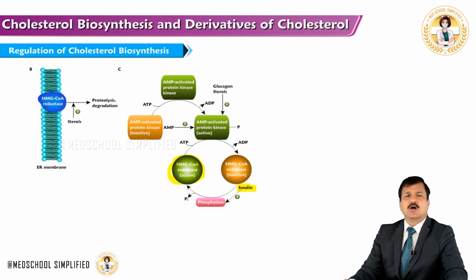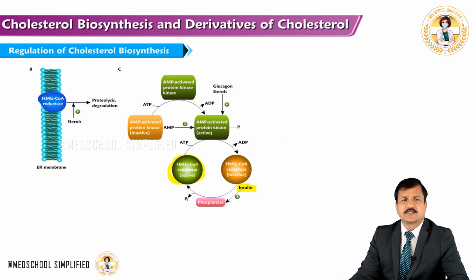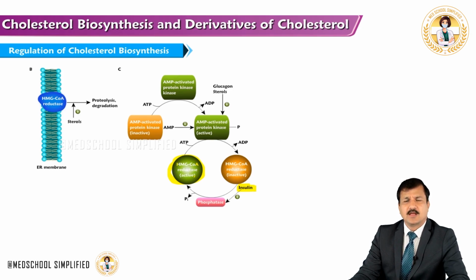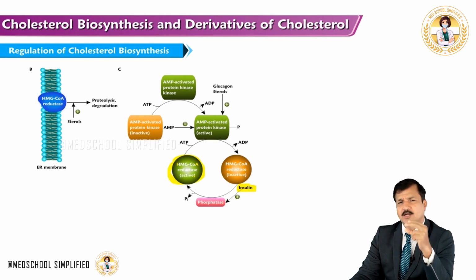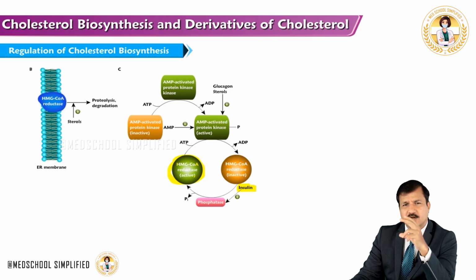Now coming to proteolysis of existing enzyme, that is HMG-CoA reductase enzyme, as it is shown here in the figure B. Now HMG-CoA reductase enzyme is embedded in the endoplasmic reticular membrane, and it has got a cytoplasmic domain, and that cytoplasmic domain has a cholesterol sensing region.